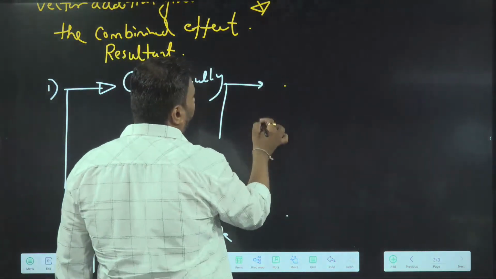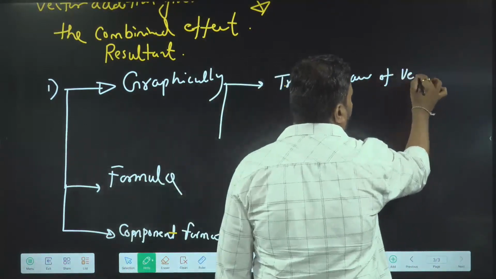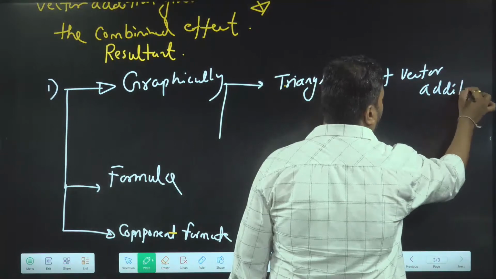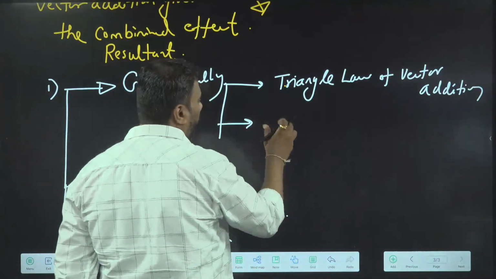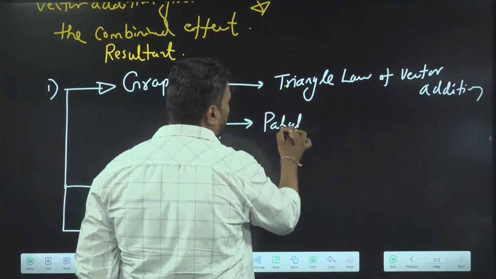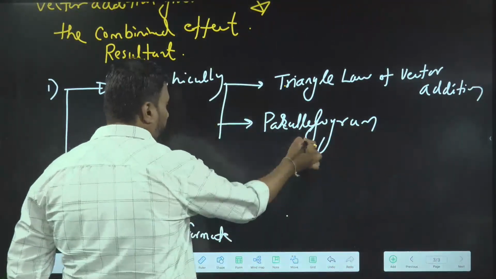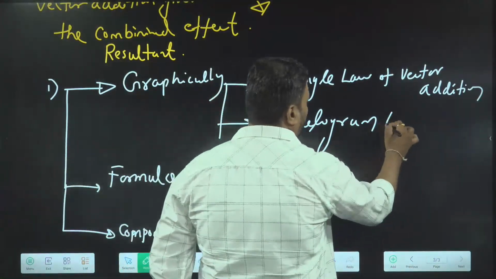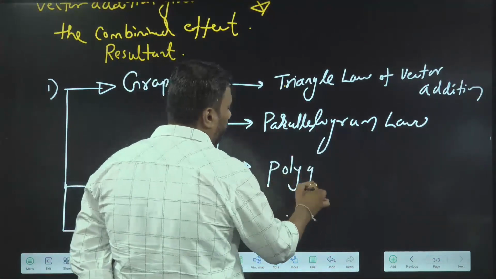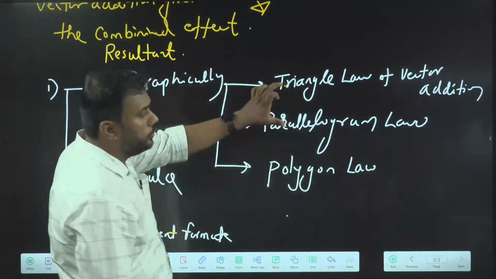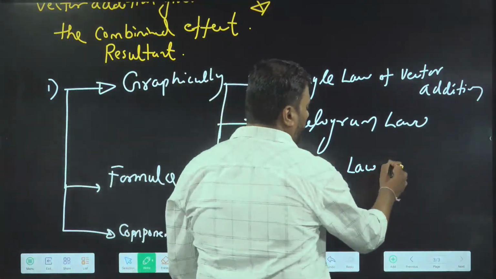In the graphical way, we will first learn the triangle law of vector addition. I will start with the triangle law. Then with a slight difference in the triangle law, we will get the parallelogram law. And if we need to add more than two vectors, we will use the polygon law. The triangle and parallelogram laws are for adding two vectors, and the polygon law is for more than two vectors.